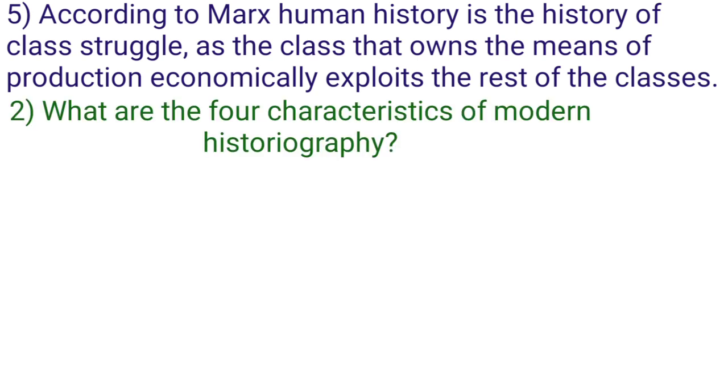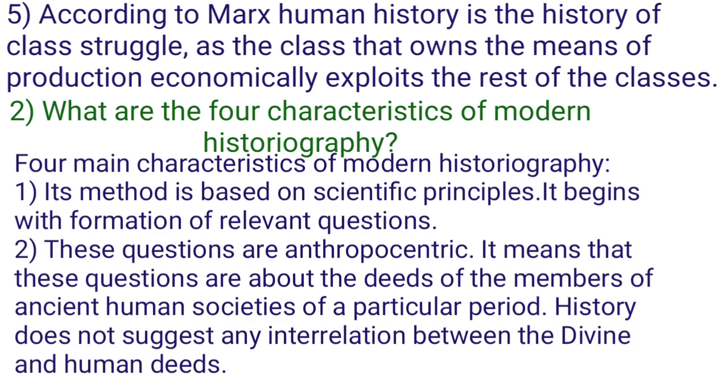Second question: what are the four characteristics of modern historiography? Four main characteristics of modern historiography are: first, its method is based on scientific principles. It begins with the formation of relevant questions. Second, these questions are anthropocentric. It means that these questions are about the deeds of the members of ancient human societies of a particular period.